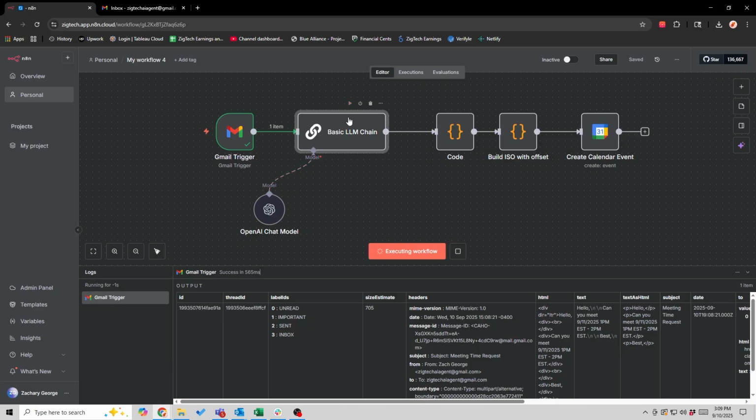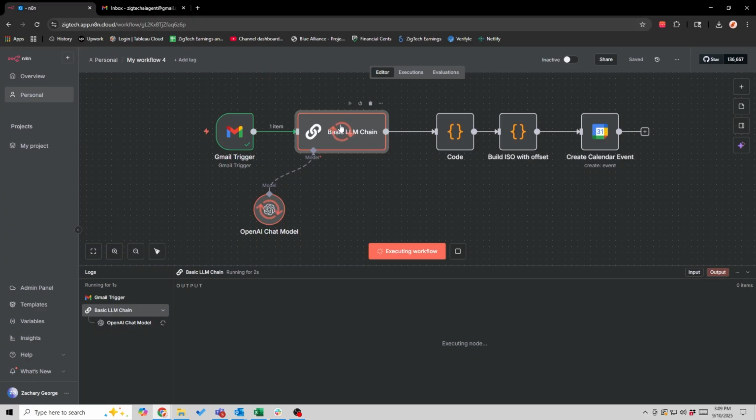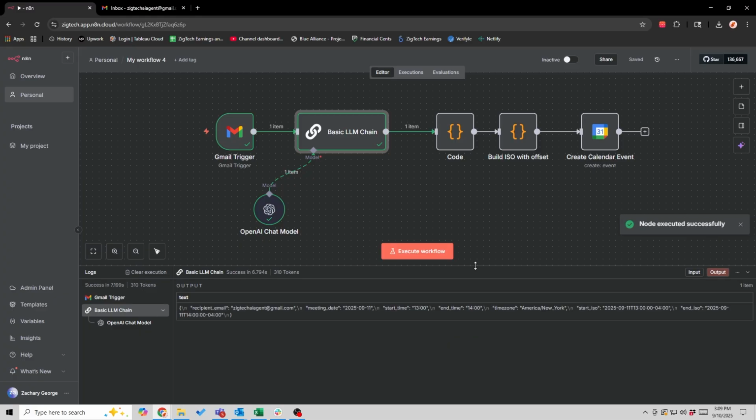So now if I execute this node, it's going to pass the contents of the body of that email to ChatGPT and say, derive the meeting date and the start time. You can see meeting date right here. We get 9/11/2025. We get a start time of 1 p.m., or 13 in military terms, end time of 14, and the time zone.